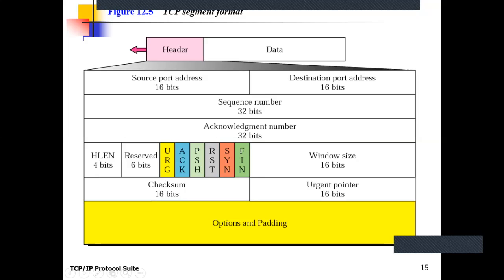So if a destination receives a segment with X data bytes, then the acknowledgement related to this segment is X plus 1. Clear? Both the sequence number and the acknowledgement number are randomly generated numbers. But the acknowledgement number depends on the data received by the destination. Clear? In the next slide, we will study an example related to the acknowledgement number and the sequence number.